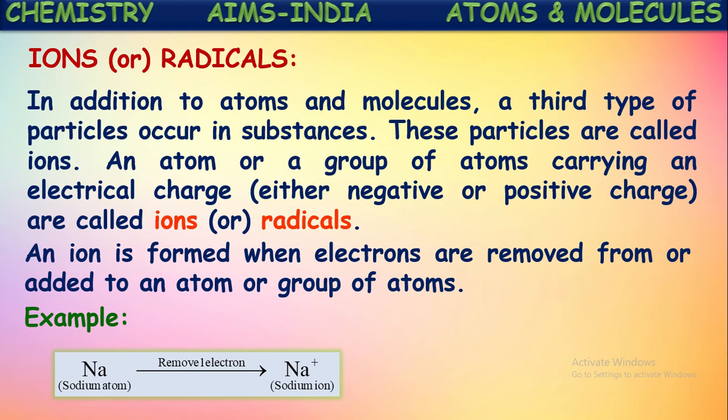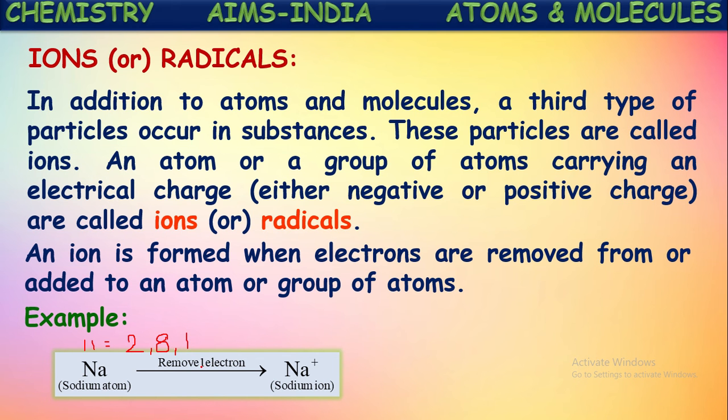For example, sodium is one of the elements containing only one electron in its valence shell. The atomic number of sodium is 11, so can you write its configuration? It will have 2 electrons in its first shell, 8 electrons in its second shell, and 1 electron in its outermost shell.